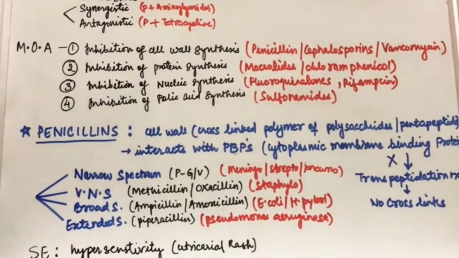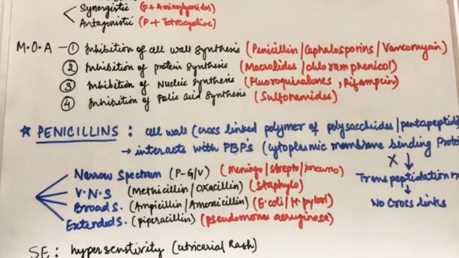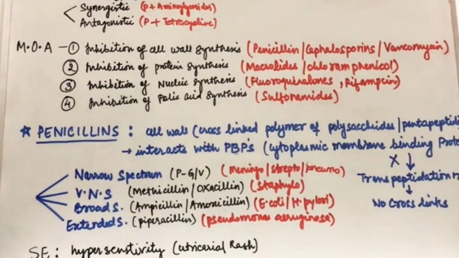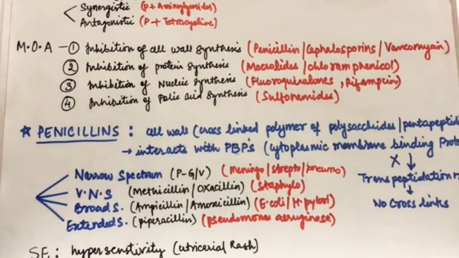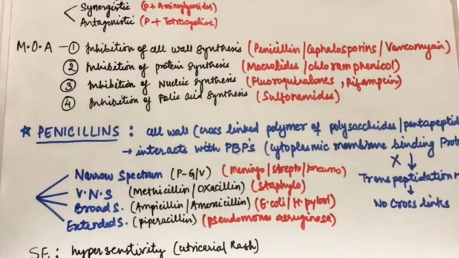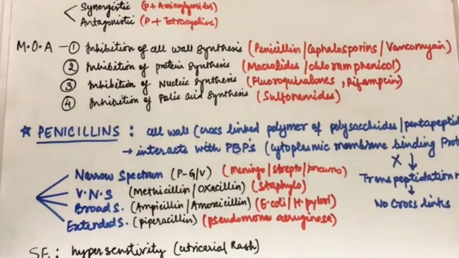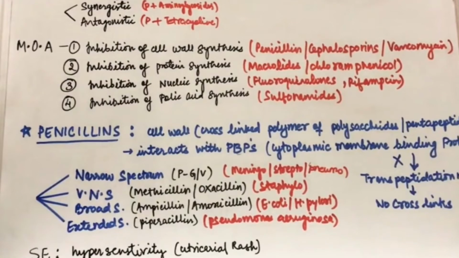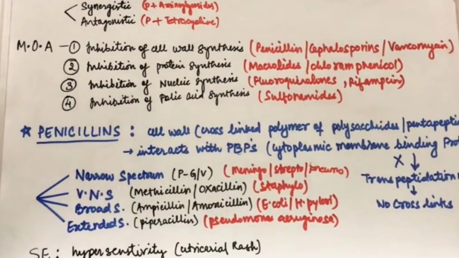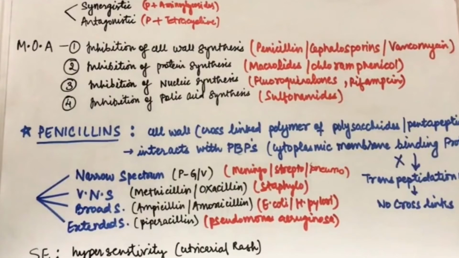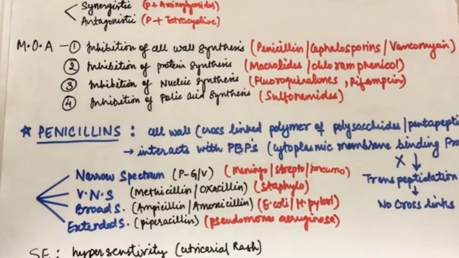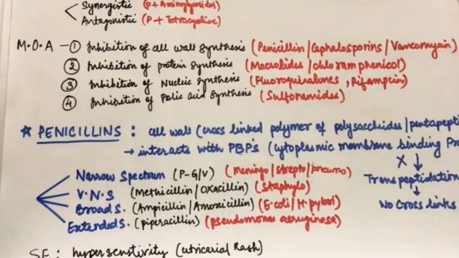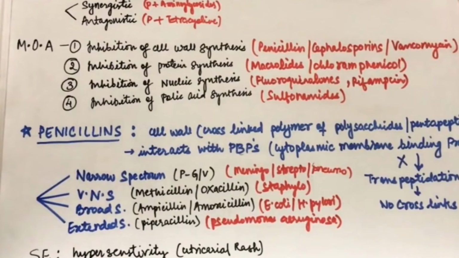Now coming towards spectrum, which means its range of activity. Narrow spectrum means active against gram-positive bacteria, for example penicillin G and penicillin V, and it is mainly active against meningococci, streptococci, and pneumococci. Very narrow spectrum, for example methicillin and oxacillin, means it is just active against staphylococcus. Broad spectrum means active against gram-positive plus gram-negative also, which is ampicillin and amoxicillin. And extended spectrum means which is also active against Pseudomonas aeruginosa.